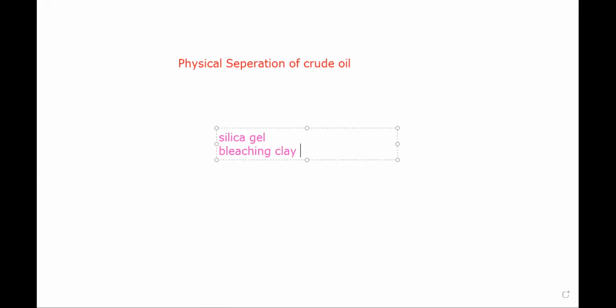Next, let's talk about absorption. Absorption is a bulk phenomena. So we will use some liquids, some components or some solvents, as absorbents, such as nitrobenzene, dichloroethyl ether, and liquid SO2. This is the process of physical separation of crude oil.